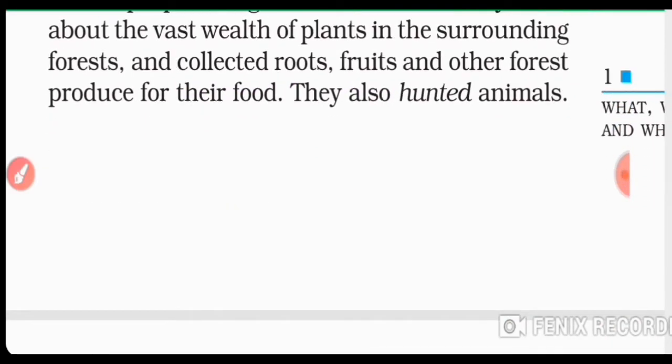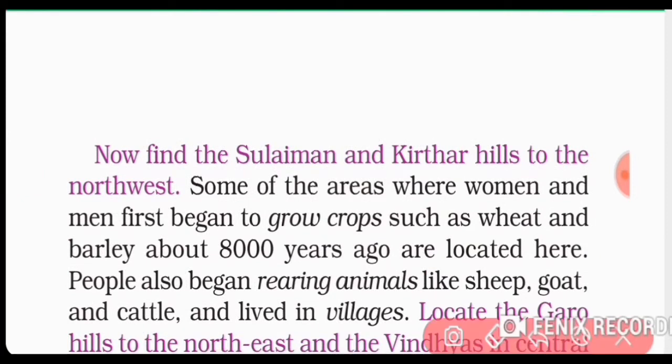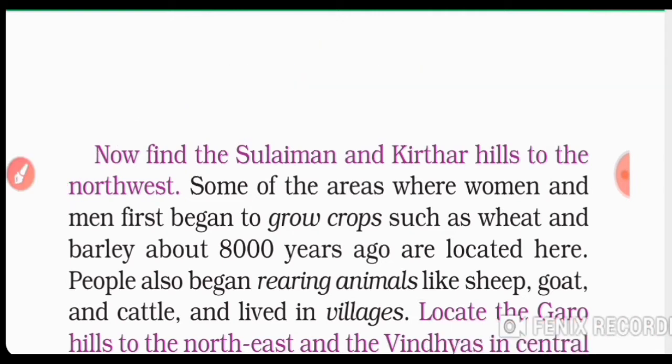They also hunted animals. So, man is omnivorous. You have heard, children, the term omnivore. So, what does the term omnivore mean? It means that man by nature can eat both plants and animals.